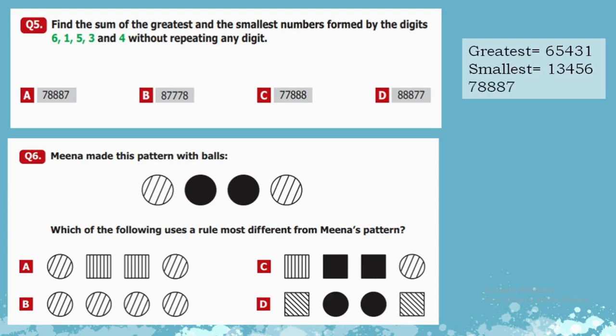They ask you about the sum of the greatest and smallest number. So when we add these two numbers, the answer will be 78,887. So A is our correct answer over here.